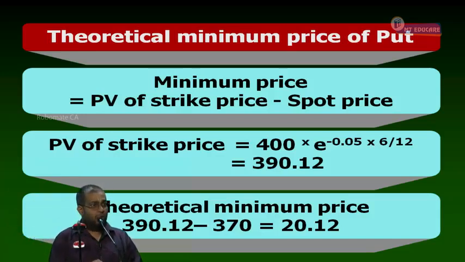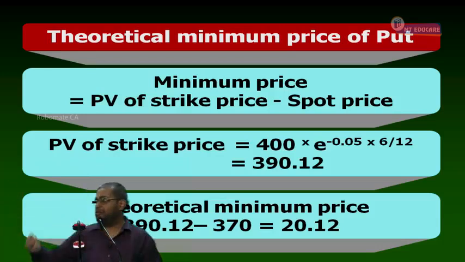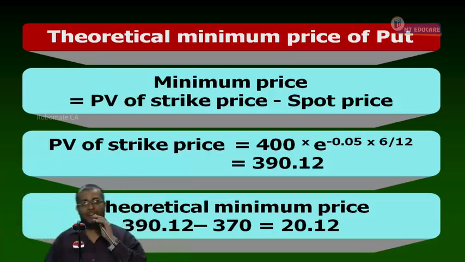Now, you go to the option market, search for the price of this put. The put is trading at what price? 10 rupees. It is worth 20.12, but available at how much? 10 rupees. Is the put overpriced or underpriced? It is underpriced. It is worth 20.12, it's trading only at 10 rupees. It is underpriced.